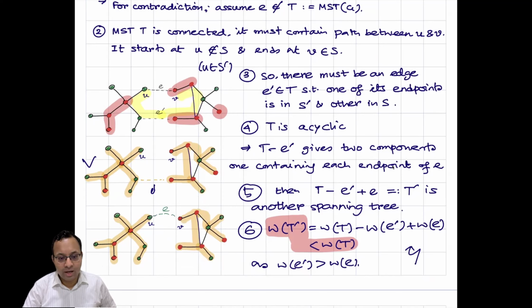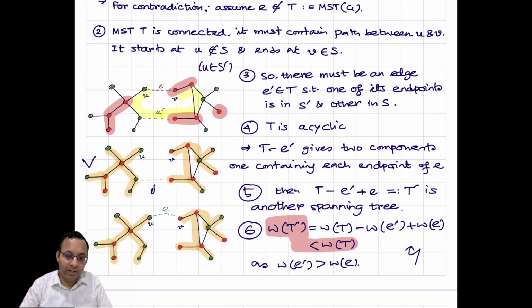So all vertices are connected in the tree, because on the left side, if I take any vertex, and we take another vertex on the right side, from the left side any vertex I can reach U easily, and then from U I go to V via E, and then I can go to the vertex on the right side from V. So every vertex can be reached, and this is spanning, and this is also a tree. There is no cycle because we are adding this edge. These two were earlier disconnected, and there is a unique edge we are adding. So this is not creating any cycle. If there is a cycle, then we'll get two different paths between U and V. That is not there. Only one path we are adding. So it is not creating any cycle.